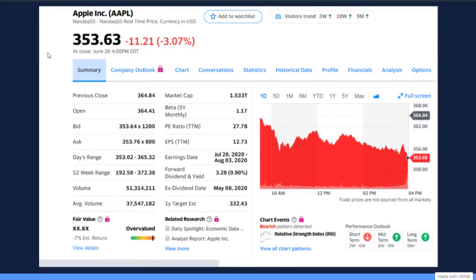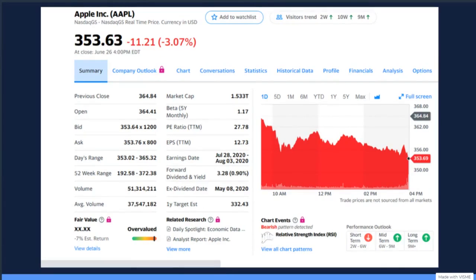The bolded number is the closing price for the stock. For Apple, they closed Friday at $353.63. The thing in red is the stock's performance for the day, which is either an increase or a decrease, but today was a steep decrease due to market conditions.